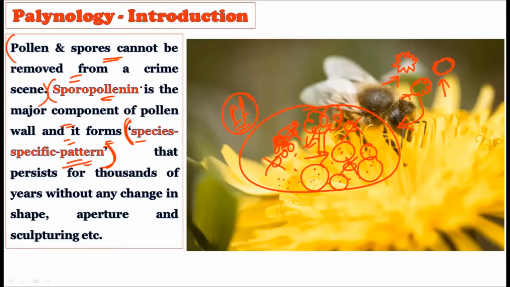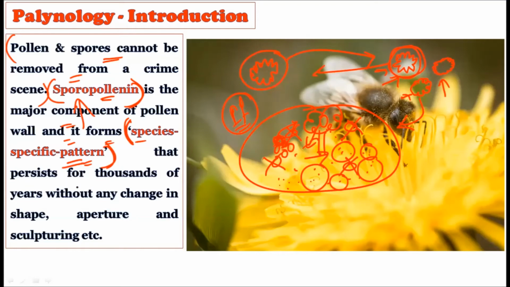and it's showing a very unique pattern. Okay, and how is this unique pattern created? This unique pattern is created due to the deposition of the sporopollenin. So this will help us greatly: if this kind of pollen grain is present at the crime scene, and if such a kind of pollen grain is found on the suspected material, then we will confirm that he was present at the crime scene.